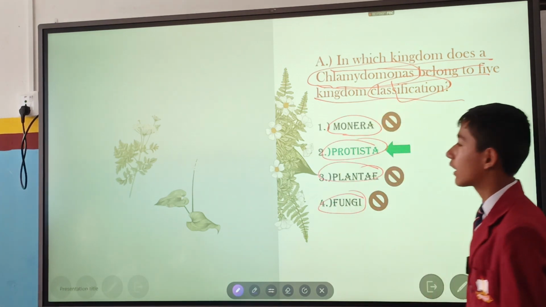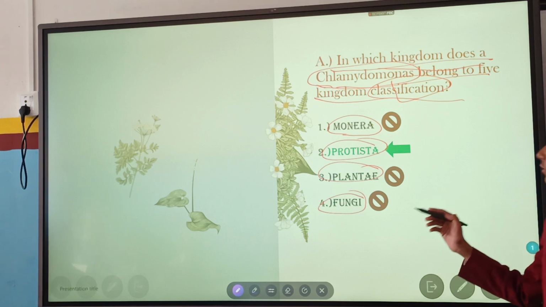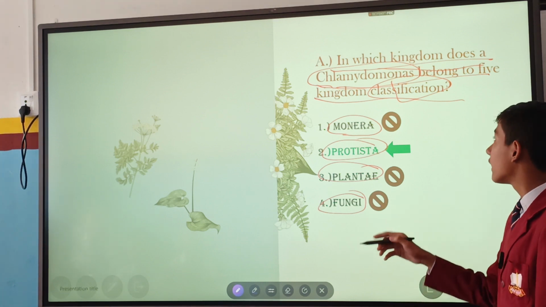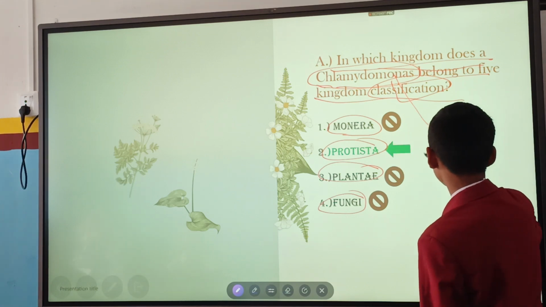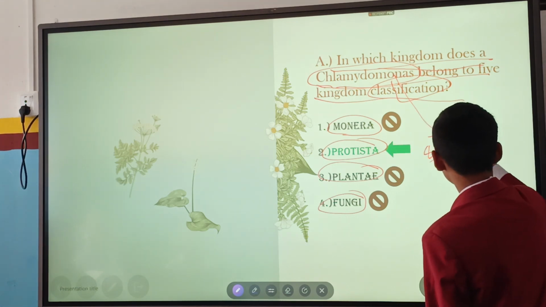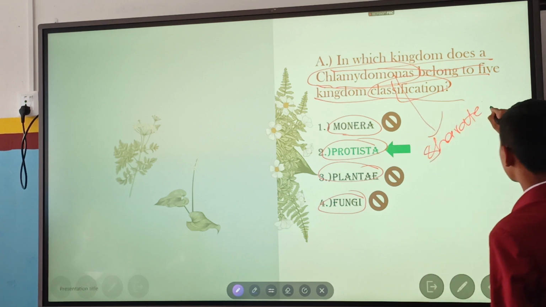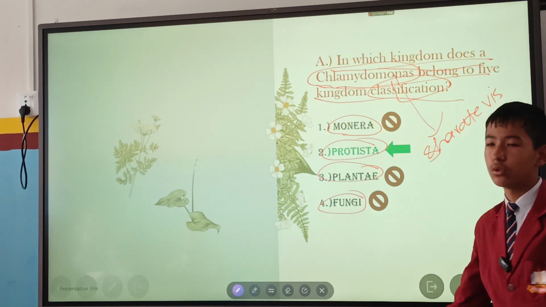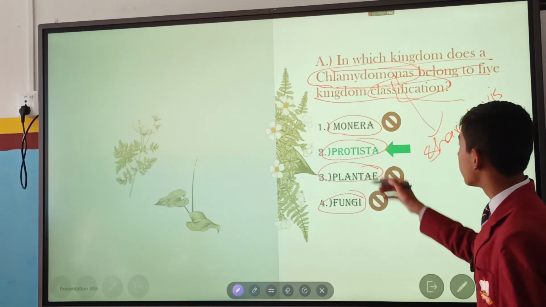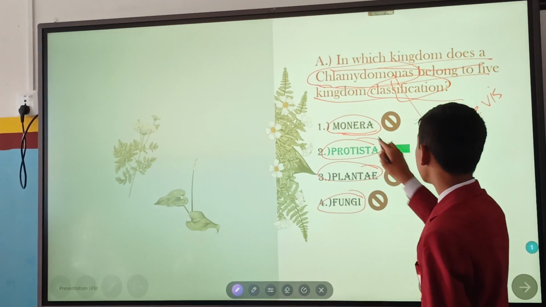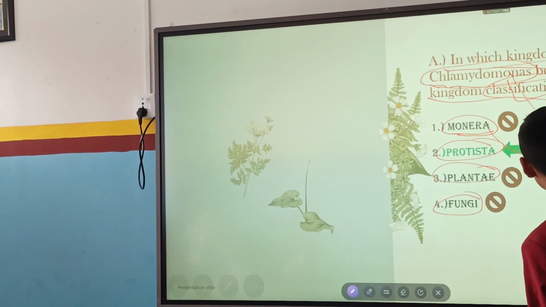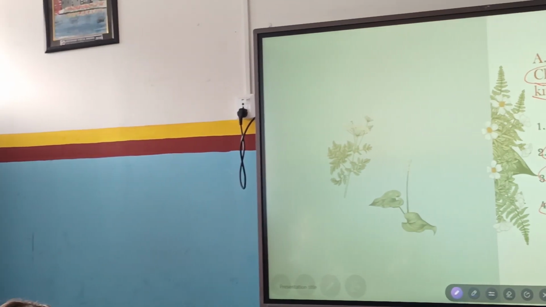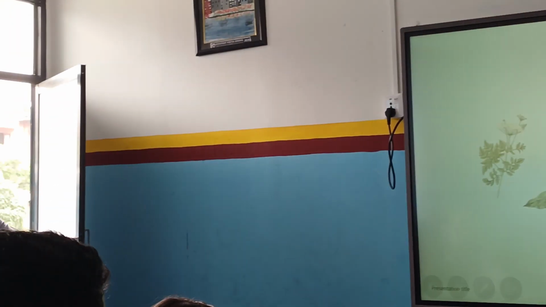Before classifying them, we must know some of the characteristics of the given species Chlamydomonas. Monera are organisms which are prokaryotes in nature, and their nucleus is not very developed.